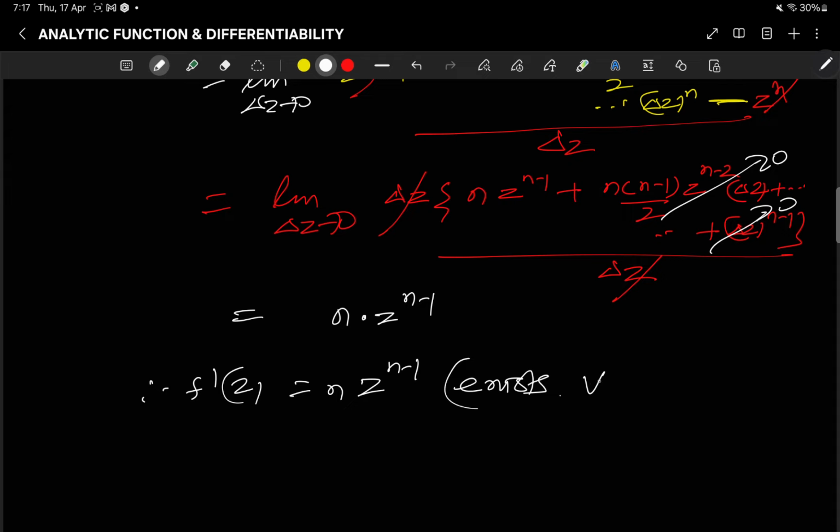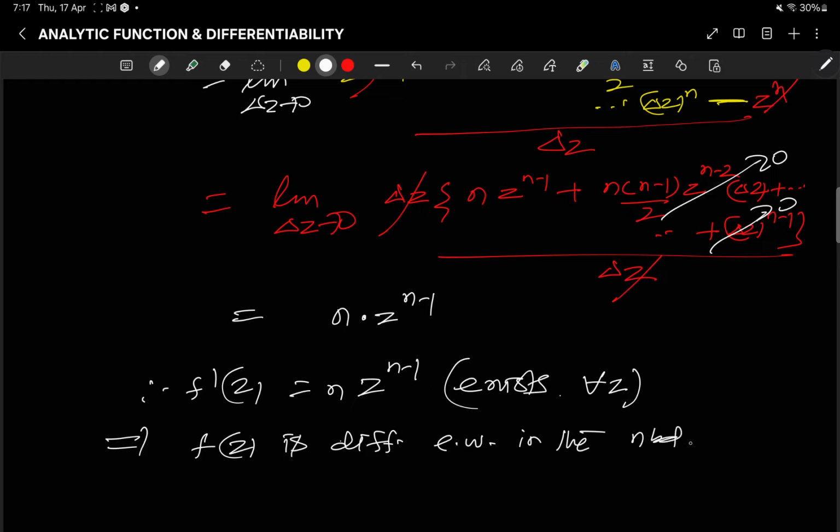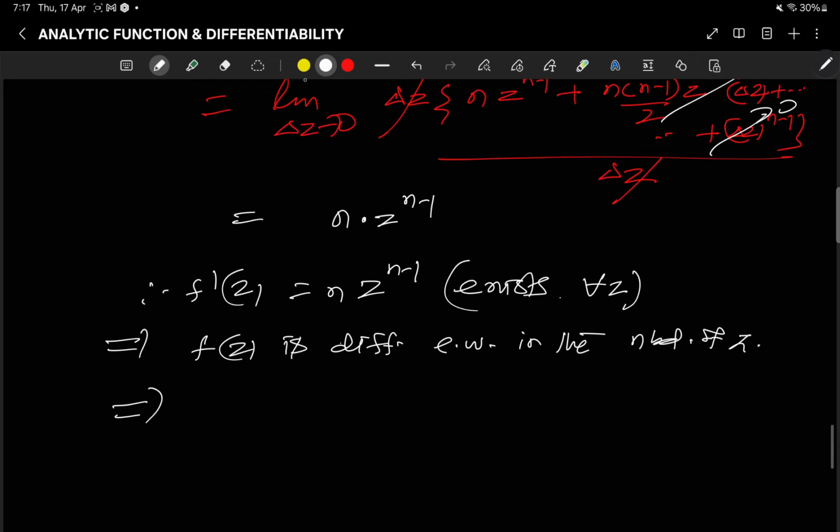for all z. So this implies f(z) is analytic everywhere or differentiable everywhere in the neighborhood of z. So this implies we can say also f(z) is analytic everywhere in C, right, in C.